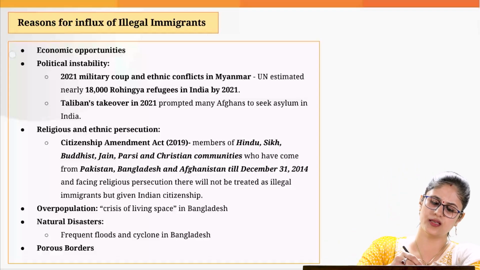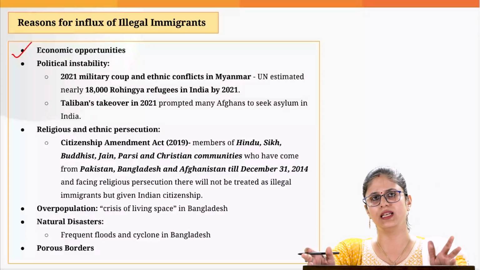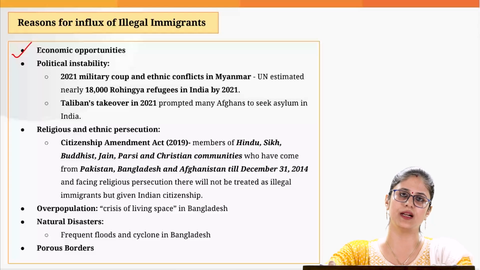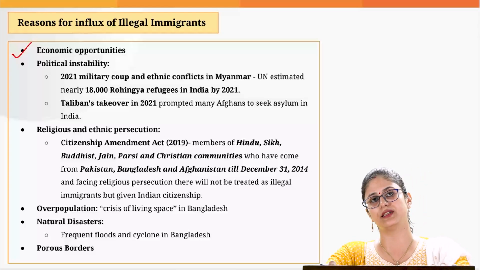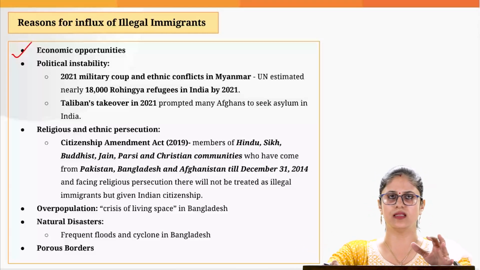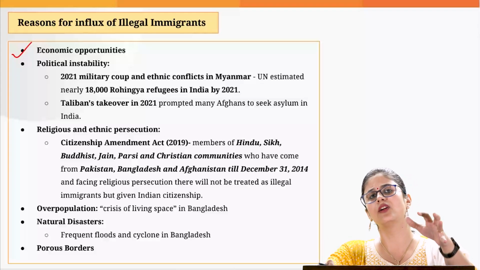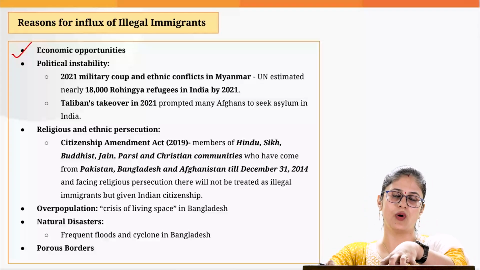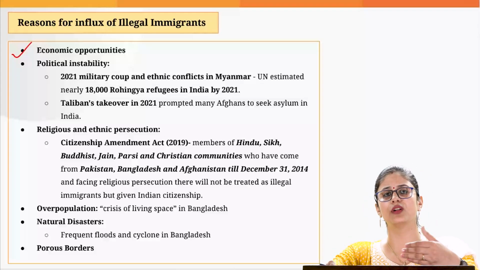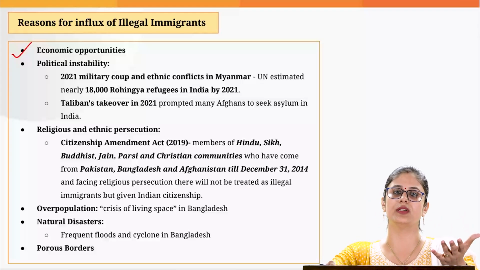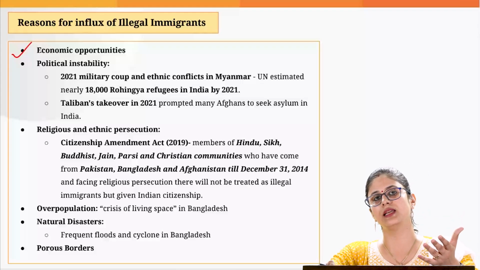First and foremost reason is lack of better livelihood opportunity in our neighboring countries, because the industrial sector in neighboring countries like Pakistan, Afghanistan, Bangladesh is not that well developed as what we witness in case of India.